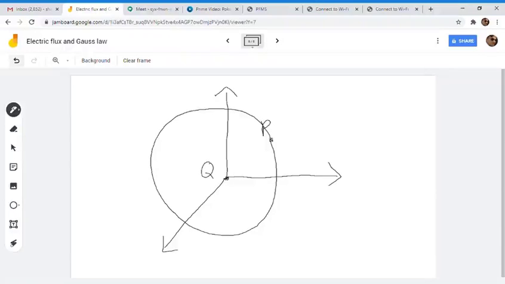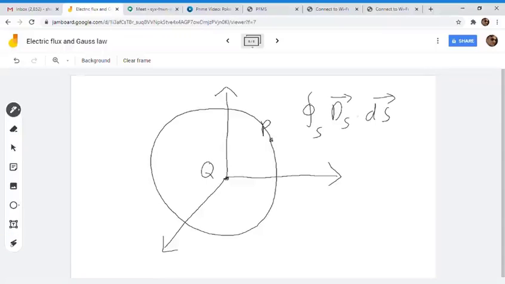So we will now use Gauss law. In Gauss law, the main part is to calculate your E dot ds, because we need to integrate. We need to see what is E dot ds. This is the electric field, and ds is a surface area. Now just see how we do here.